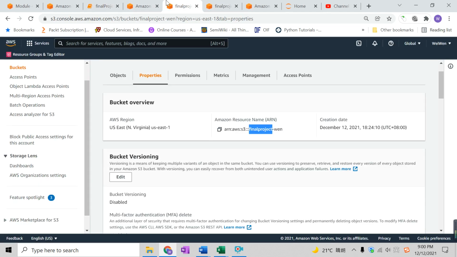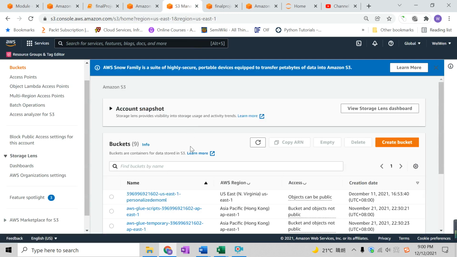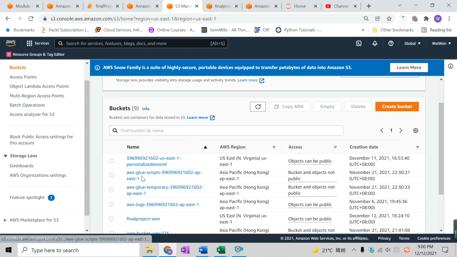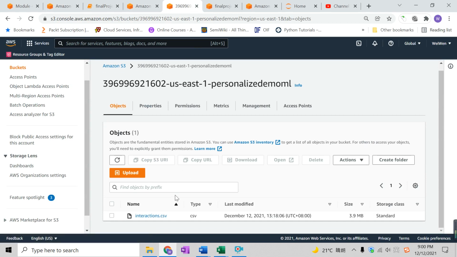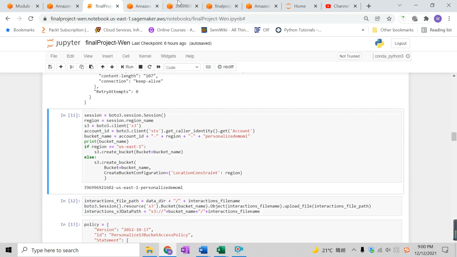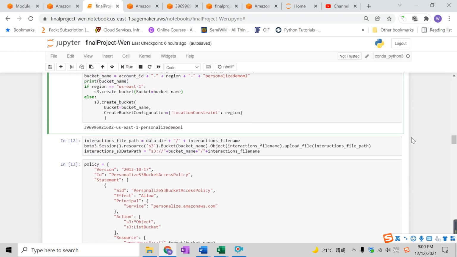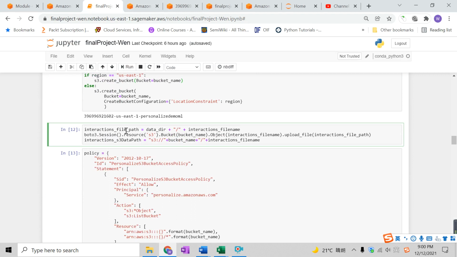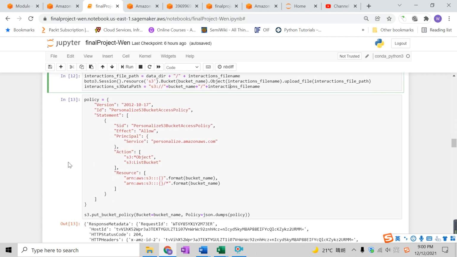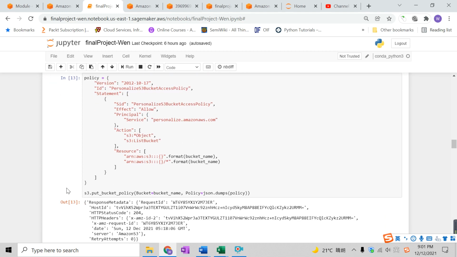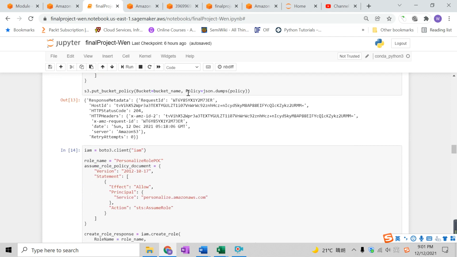So if I go to my S3 bucket, I will see a bucket name that matches exactly that. And here's the interactions.csv. This step is the coded version of creating an S3 bucket. Now, this is just uploading the file that was sitting in my directory into that S3 bucket. The policy here I briefly touched on. You have to change the bucket policy in order to let Personalize fetch data from the S3 bucket. So this is changing the whole policy here.